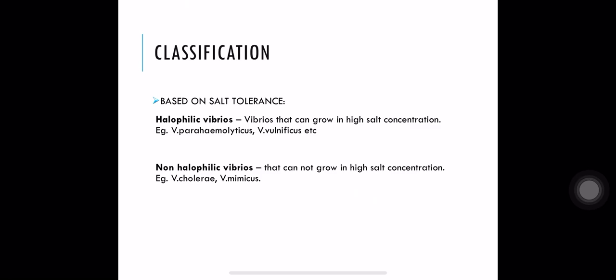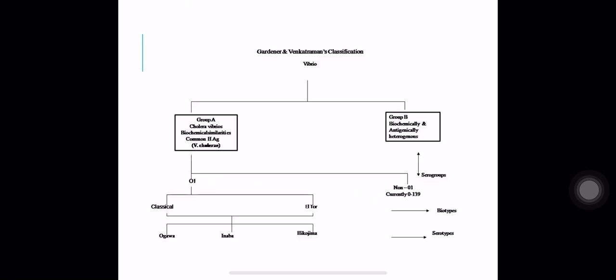Based on salt tolerance, we can divide Vibrios into two categories: halophilic Vibrios and non-halophilic Vibrios. Halophilic Vibrios are those which require high salt concentration for their growth. Examples are Vibrio parahaemolyticus and Vibrio vulnificus. Non-halophilic Vibrios are those which do not require high salt concentration and will not grow in high salt concentration. Examples are Vibrio cholerae and Vibrio mimicus. Vibrio cholerae is the major species which causes cholera, and out of all the Vibrio species, it is the most common pathogen of human beings.